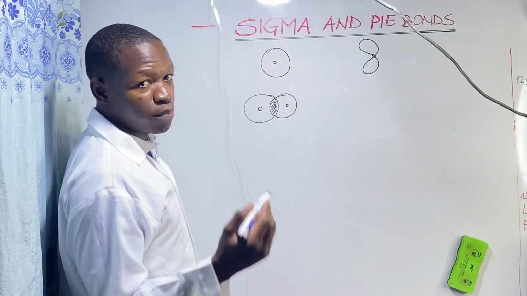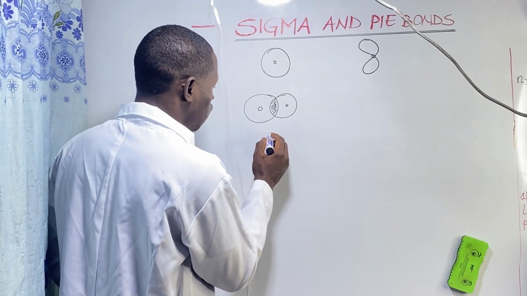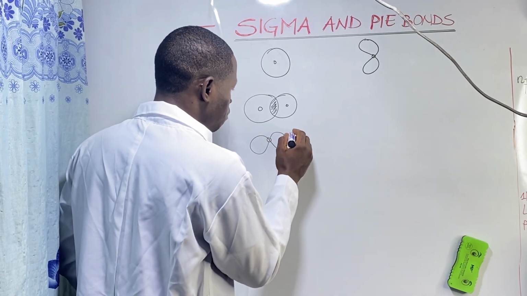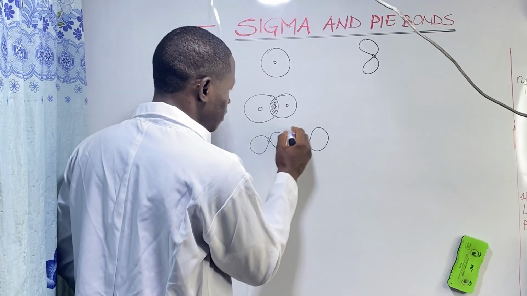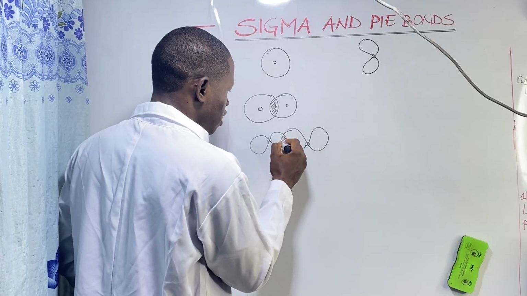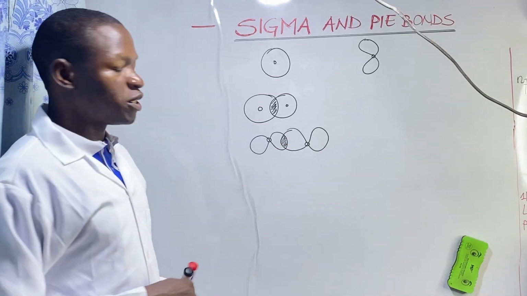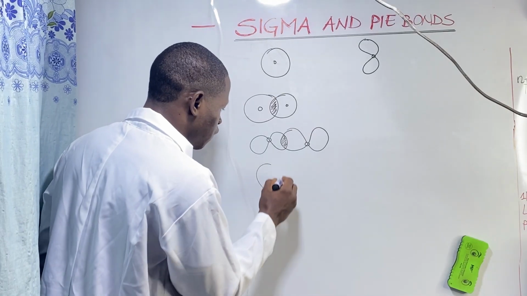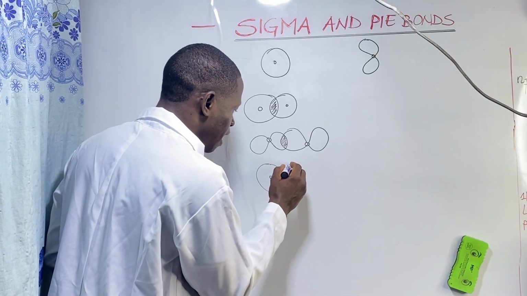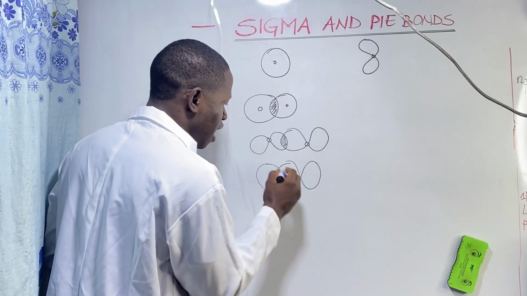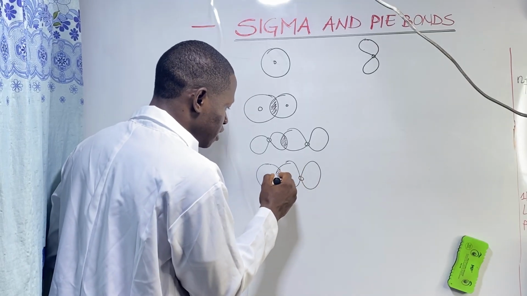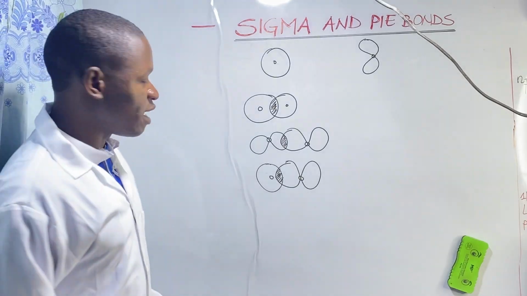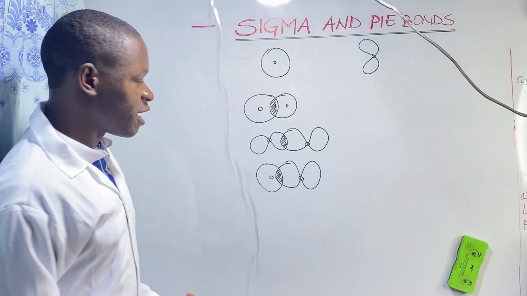Next, a sigma bond formed by the head-on overlap of 2 p orbitals, like that. This is the area of electron density. That is also how a sigma bond is formed. Next, a sigma bond formed by the head-on overlap of a p and an s orbital. That's also a sigma bond.